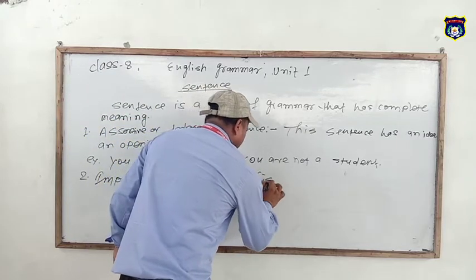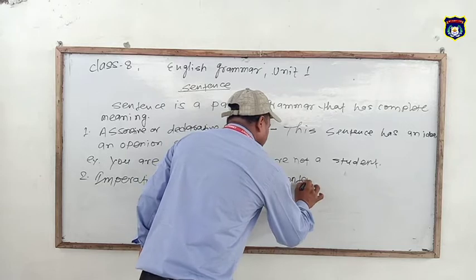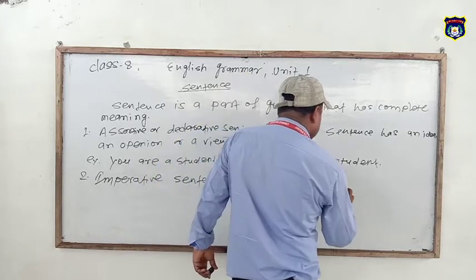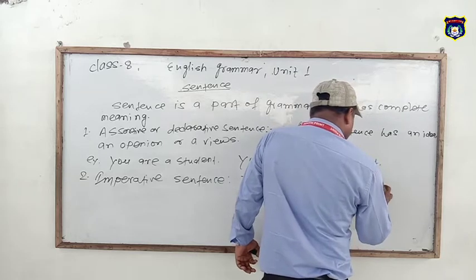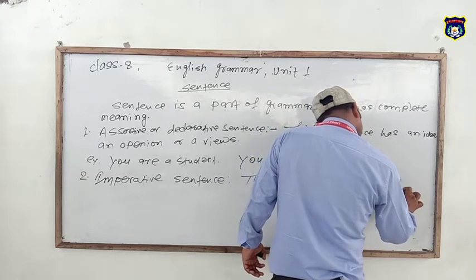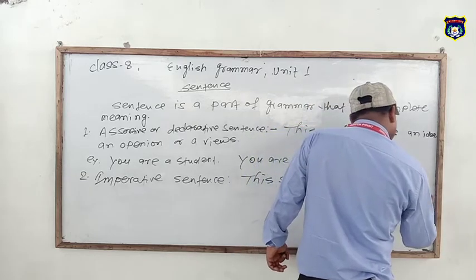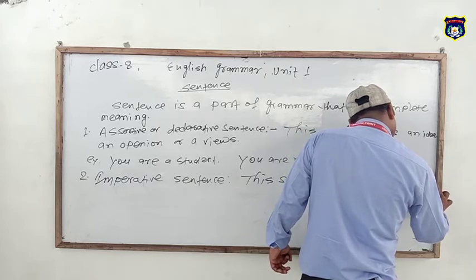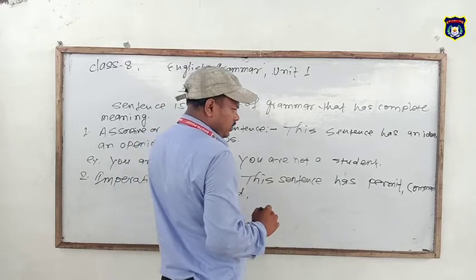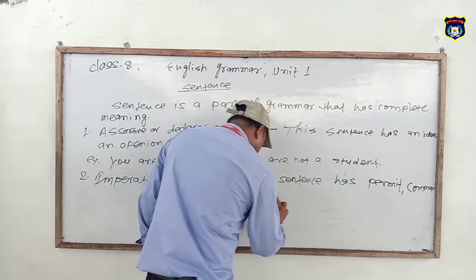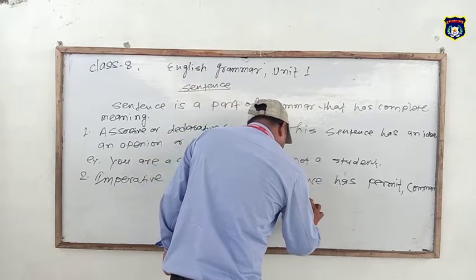Here this sentence has permission, command, and request.